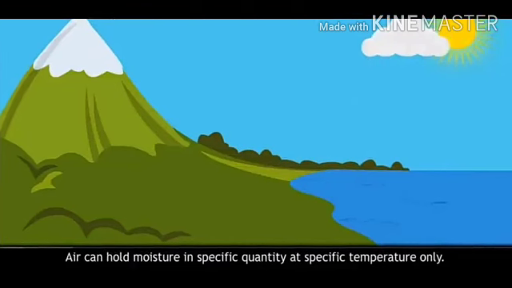Now students, air can hold moisture in a specific quantity at a specific temperature only. As air cools down, the moisture holding capacity reduces. Students, listen carefully to what I said. When the air cools down, the moisture holding capacity of the air reduces, means it decreases.